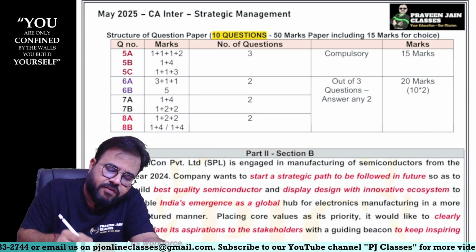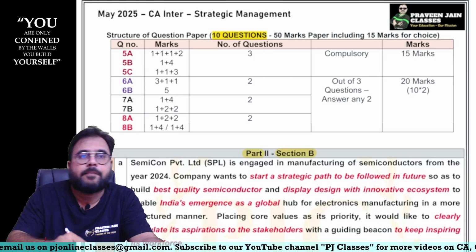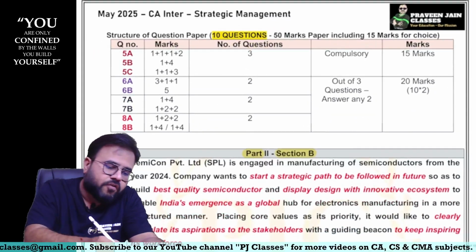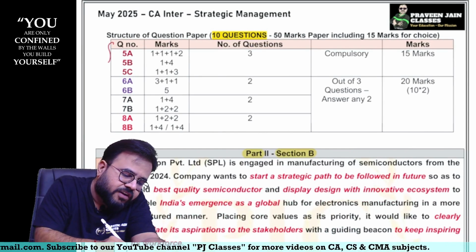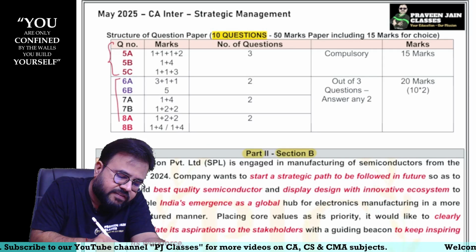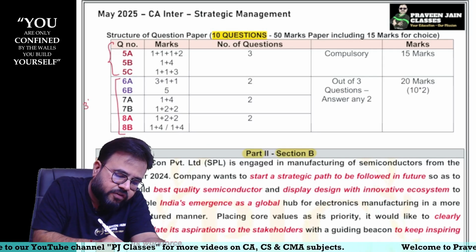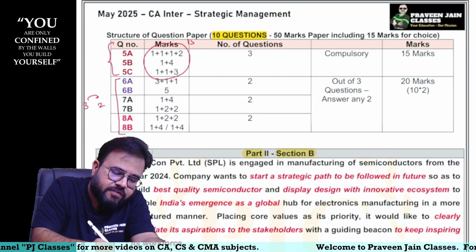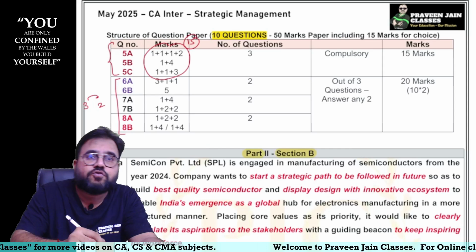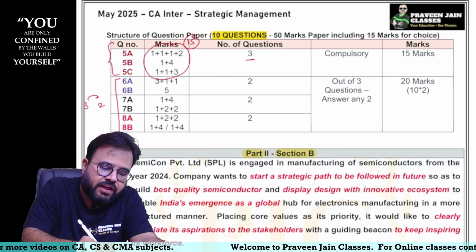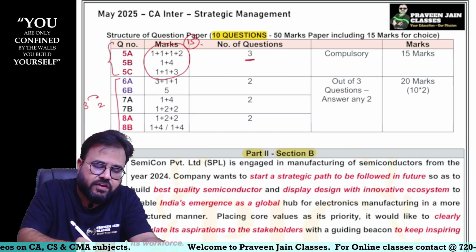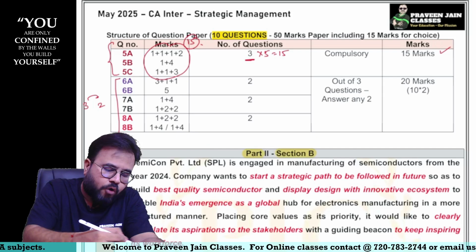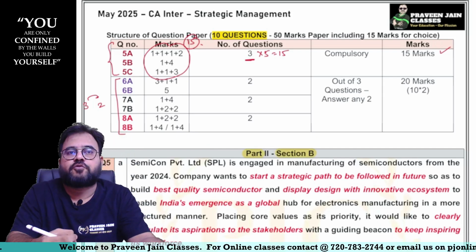So can I say here we are talking about part 2, section number B, sir. Now this is the breakup of the questions, sir. So what we have observed was, can I say question number 5 was compulsory, and of questions 6, 7, 8, 3 questions, you are supposed to write 2, sir. So first bit was for 15 marks. Each question carried 5 marks, sir. So totally 3 questions were there. So 3 into 5 is equal to 15 marks. This was compulsory. Out of remaining 3 bits, sir, you are supposed to write 2.